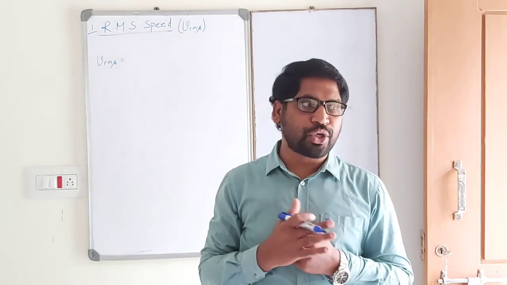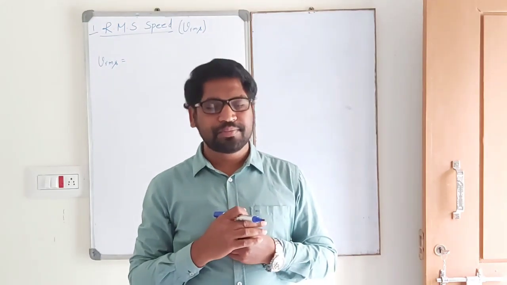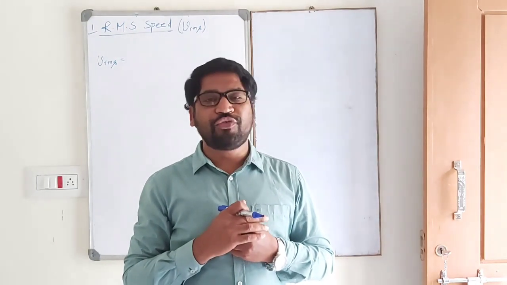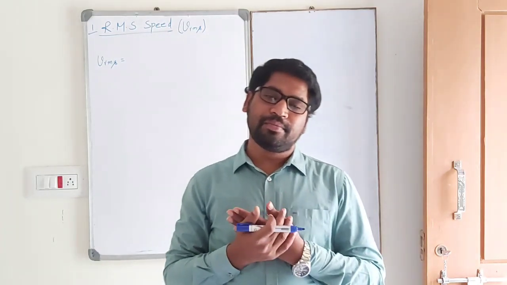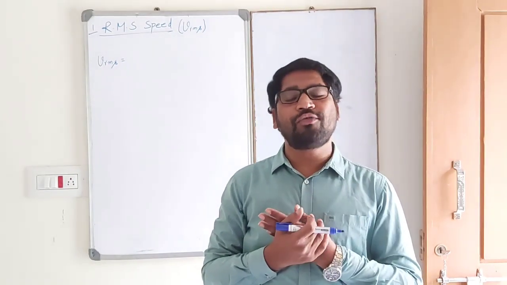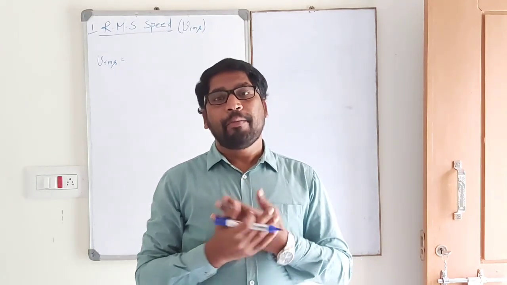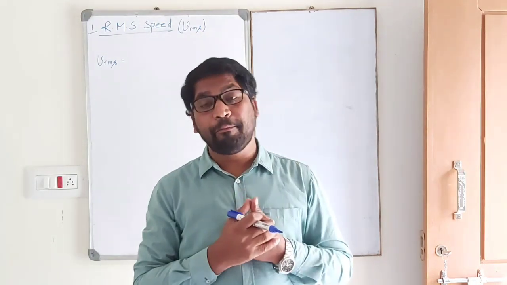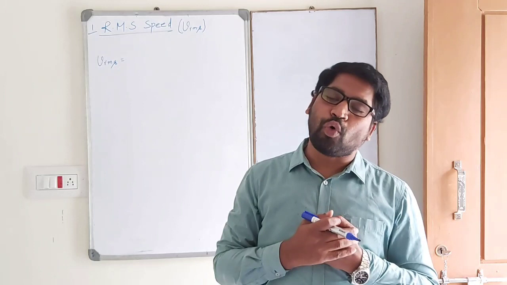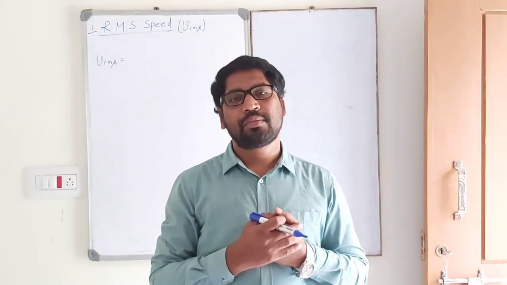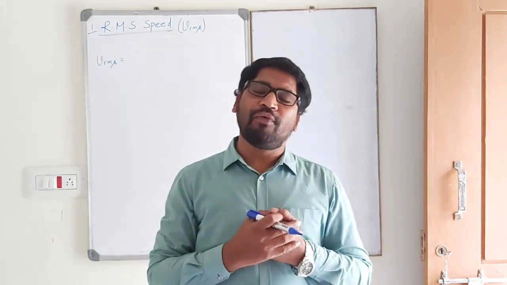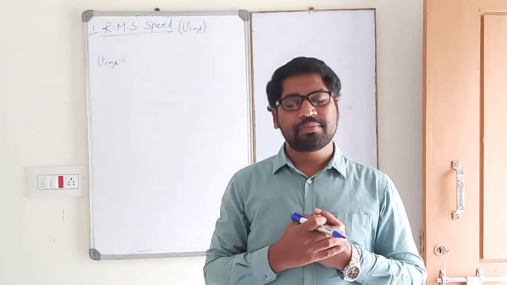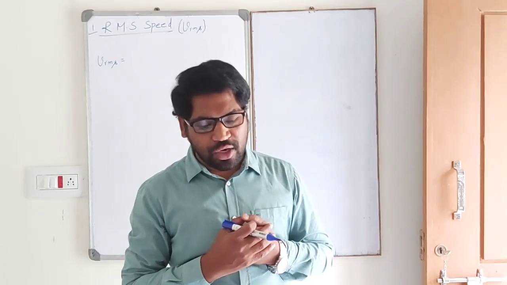RMS speed of gas molecules inside the cylinder is defined as the square root of mean square of speed of all gas molecules.